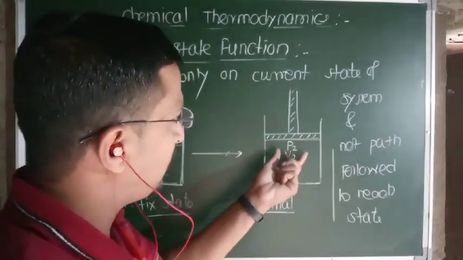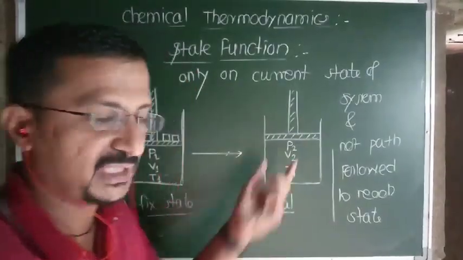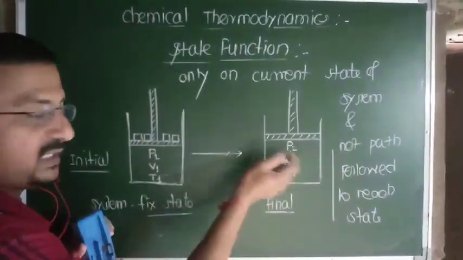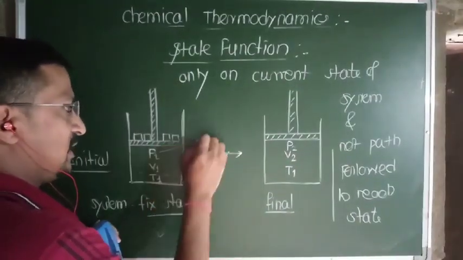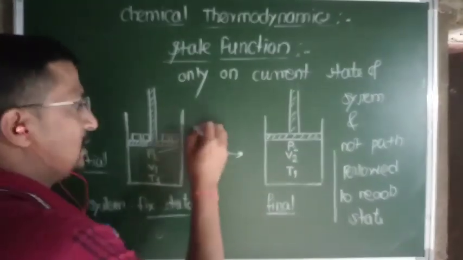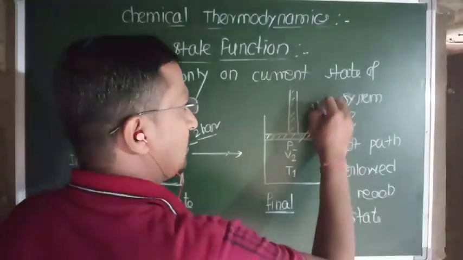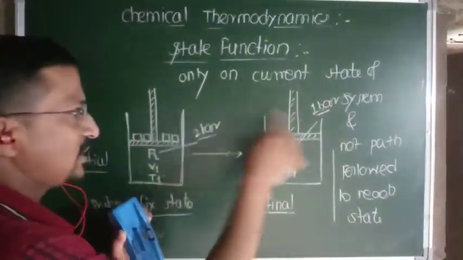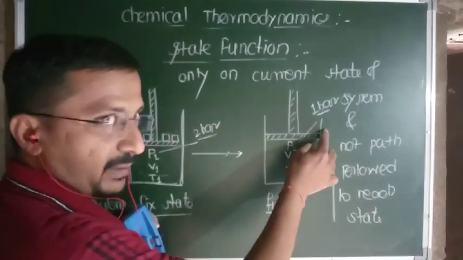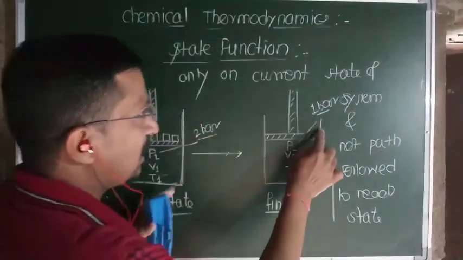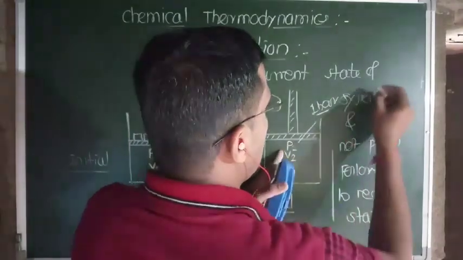Suppose here pressure is 2 bar, and suppose here pressure becomes 1 bar. Then this change from 2 bar to 1 bar, whether it is from 2 bar to 1 bar or suppose it is from